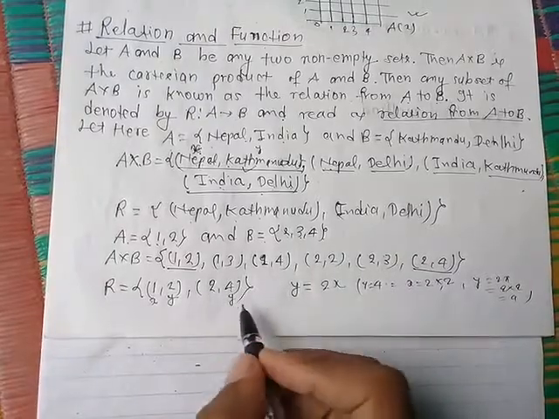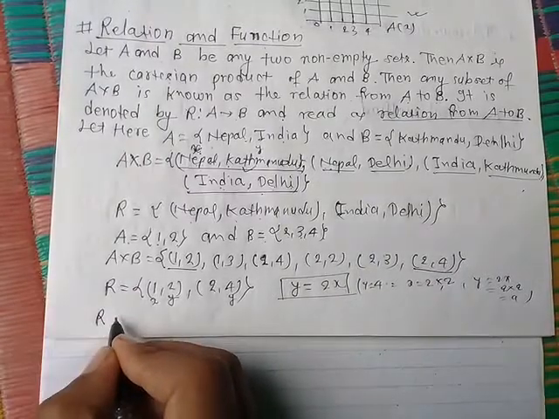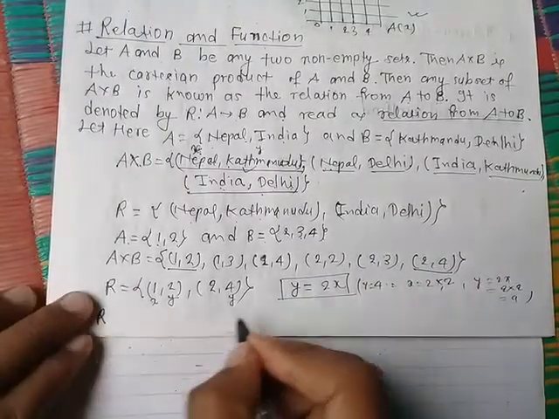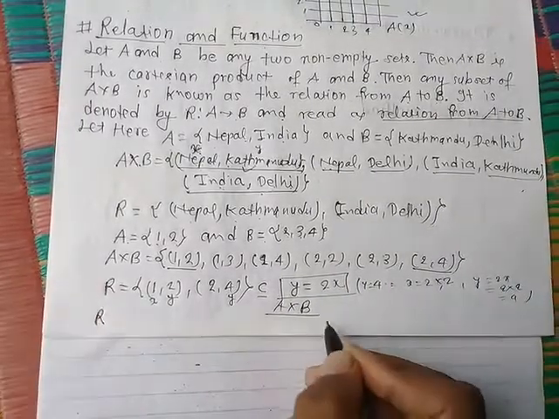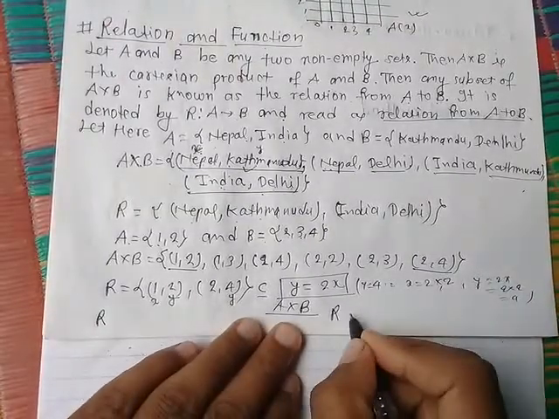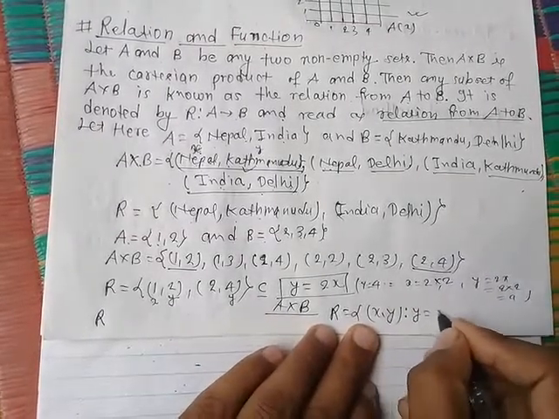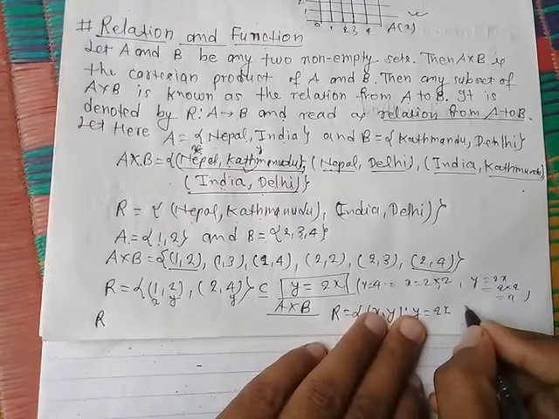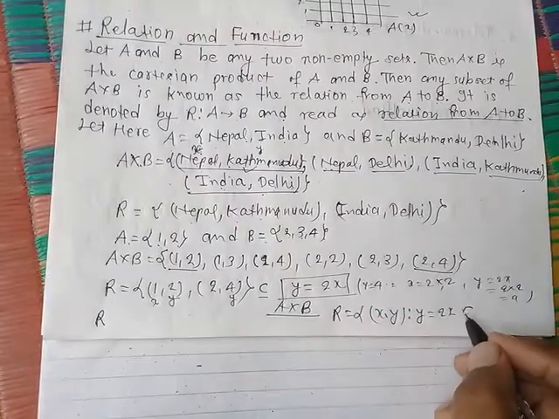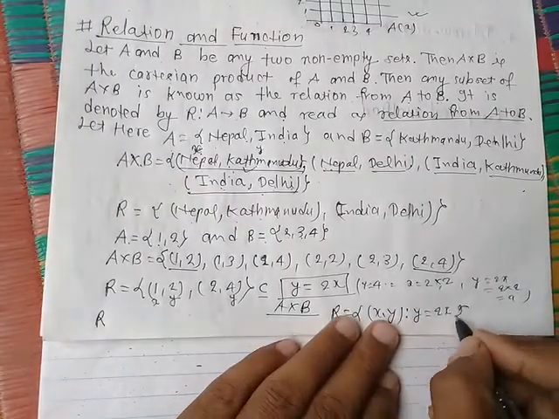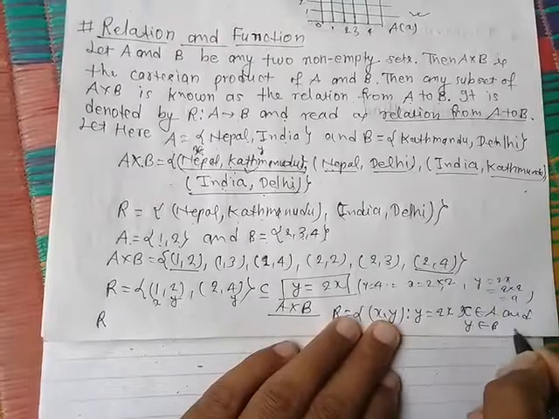So here the relation is y equal to 2x, that is, R is a subset of A Cartesian product B. Symbolically we can represent R equal to {(x, y) such that y is equal to 2x, where x belongs to A and y belongs to B}.